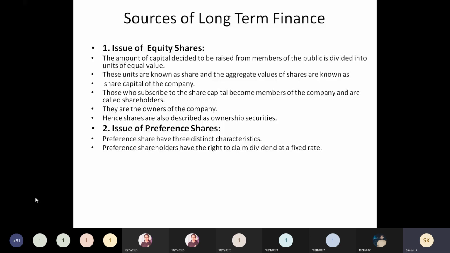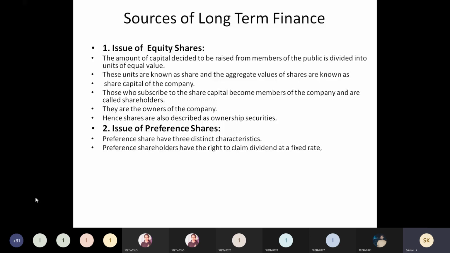And how this is paid: any loans they have taken from financial institutions, banks, all those amounts will be paid back first, and if an amount is left over from the sale of the assets, the leftover amount will be given preference to pay back the preference share capital. That is the reason why people won't come forward to hold these shares.